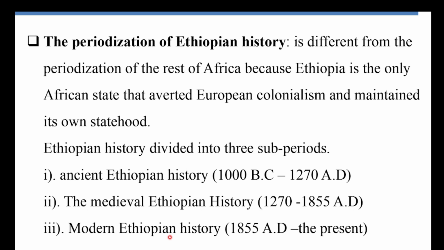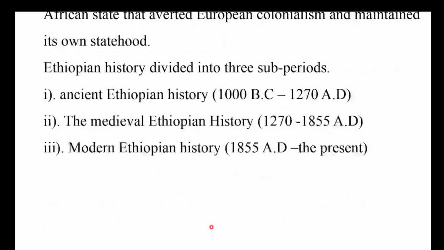Isa ammayyaa yookiin modern Ethiopian history kan jennuun kun 1855 AD up to the present. That means from the rise to power of Emperor Tewodros, after the end of Zamana Masafint, up to the present is called the modern Ethiopian history. Kanaaf Ethiopian history is divided separately, unique from other African countries, because Ethiopia was not colonized by the European great powers at that time. This is about the periodization of Ethiopian history.